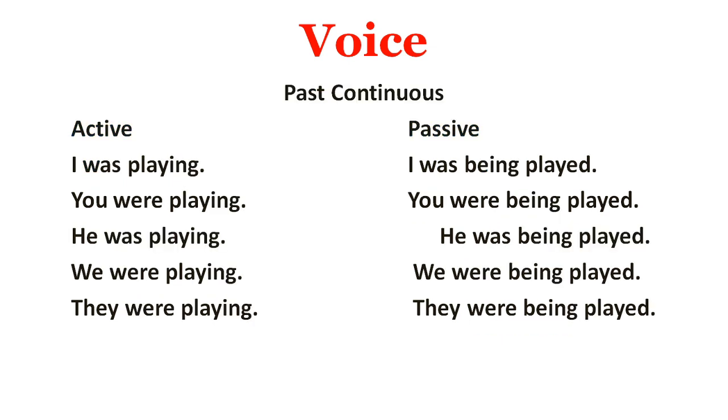Now we will be talking about past continuous tense. Here you have to remember the use of ing. Now ing along with was, were is in use, and in passive you have to make use of was being, were being, because the ing form will be here plus the third form of verb in passive form. If you see on the screen, you will find I was playing, I was being played, you were playing, you were being played, he was playing, he was being played, we were playing, we were being played, they were playing, they were being played.